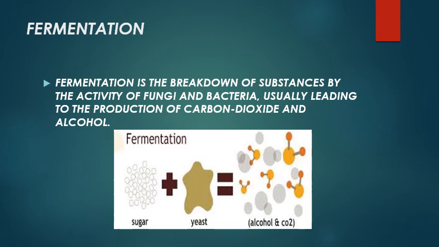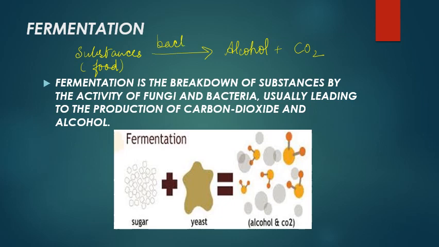So we can write that when bacteria or fungi act on certain food substances, they convert these food substances into alcohol and carbon dioxide gas. In this process, mostly yeast is used to break down these food substances into alcohol and